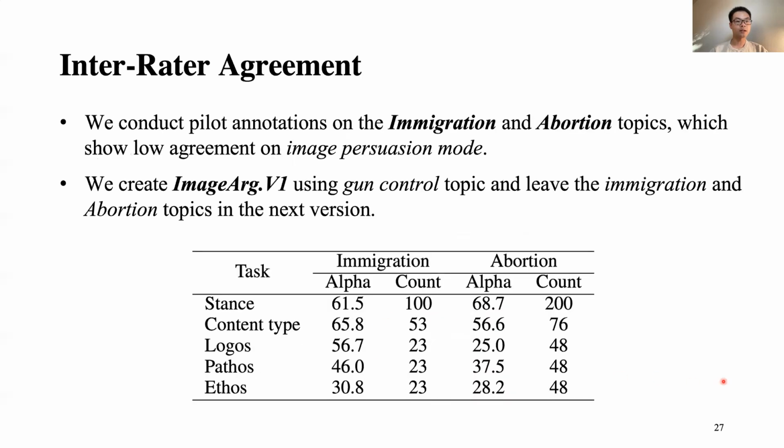In addition, we conducted parallel annotation on the immigration and abortion topics, which shows low agreement on the image persuasion mode in terms of logos, pathos, and ethos. Therefore, we create the first version of the ImageArg using the gun control topic and leave the other two topics to our next version.